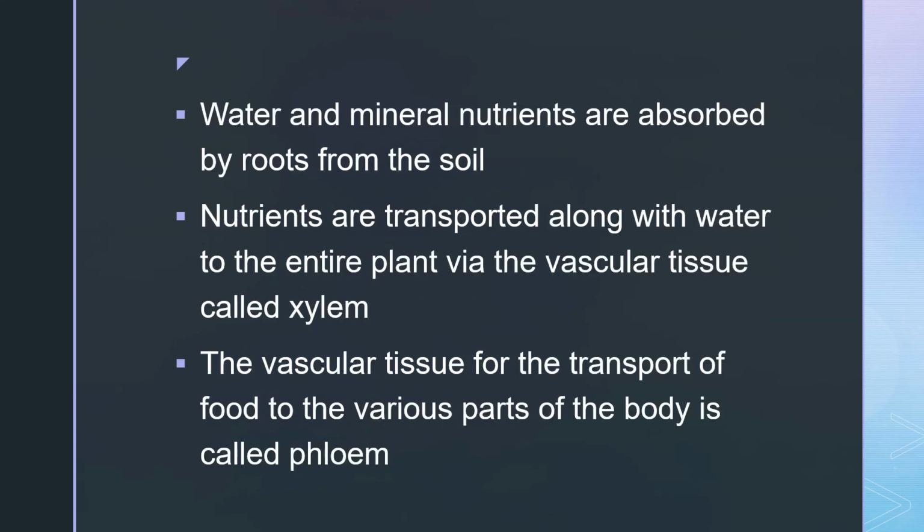Water and minerals are absorbed by roots from the soil. Nutrients are transported along with water to the entire plant via the vascular tissue, which is called as xylem. It means xylem helps in the transportation of water and minerals. The vascular tissue for the transportation of food to the various parts of the body is called as phloem.